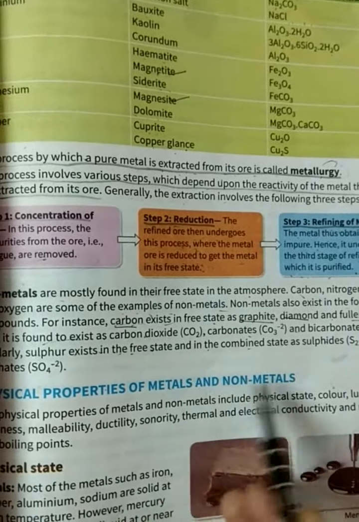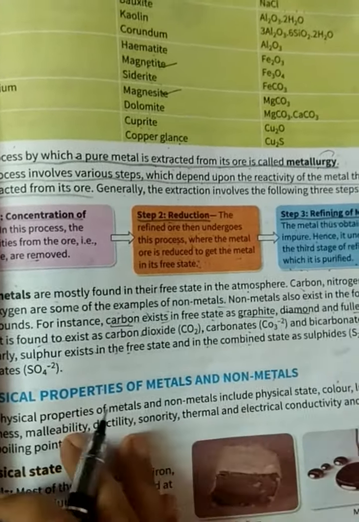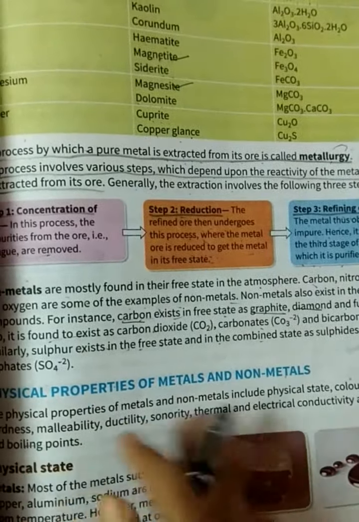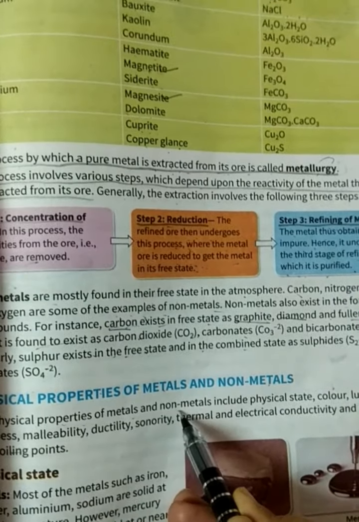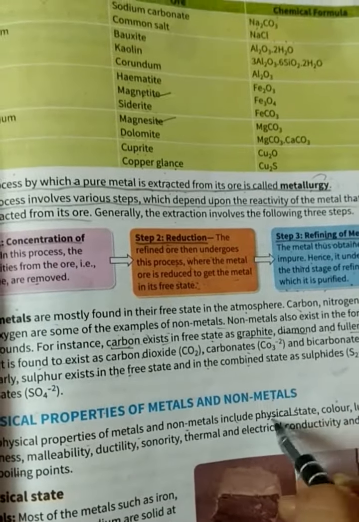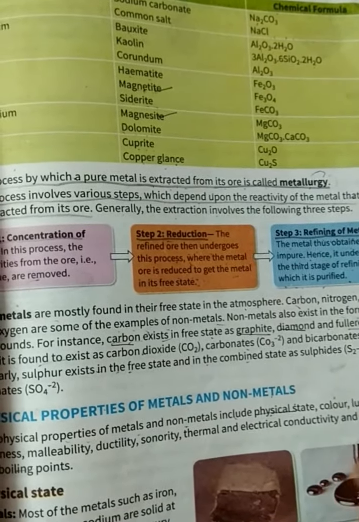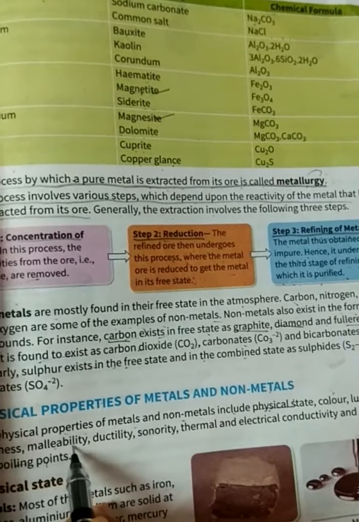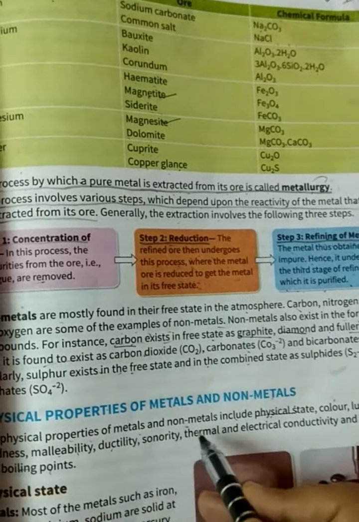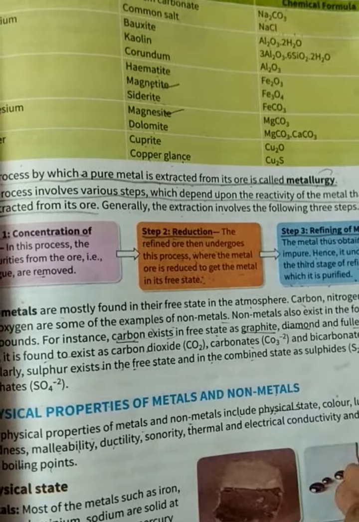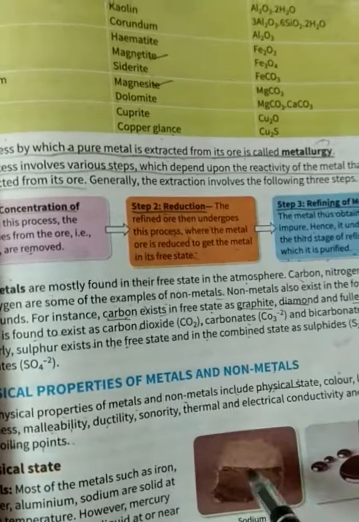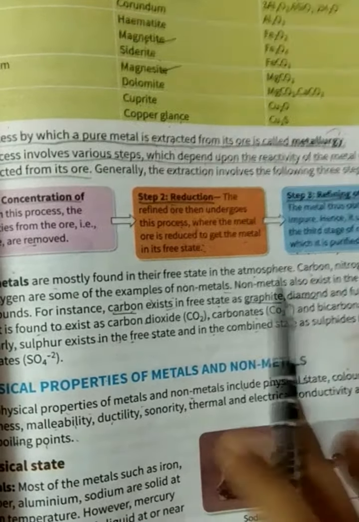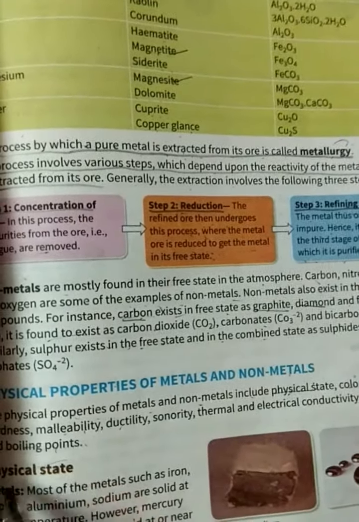Physical property of metal and non-metal. What are the physical properties by which we can differentiate that this is a metal and this is not a metal? The physical properties of metal and non-metal include physical state, color, luster meaning shine, hardness, malleability, ductility, sonority, thermal and electrical conductivity, and melting and boiling point. So these are all the criteria by which we can just see and feel that this is a metal and this is a non-metal.